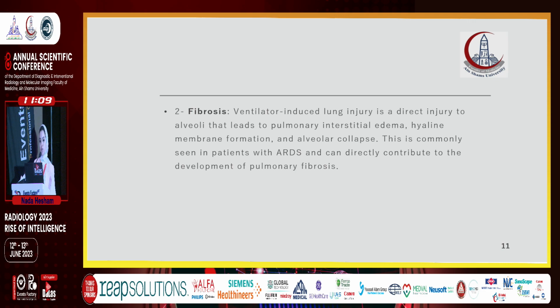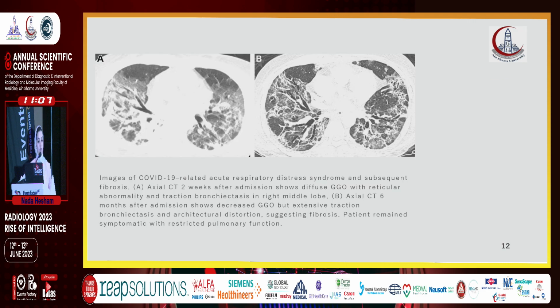of pulmonary fibrosis. These are images of another patient after COVID-19 related acute respiratory distress syndrome, showing in image A, 2 weeks after admission, diffuse ground glass appearance and reticular abnormalities, with traction bronchiectasis mainly seen at the right middle lobe.